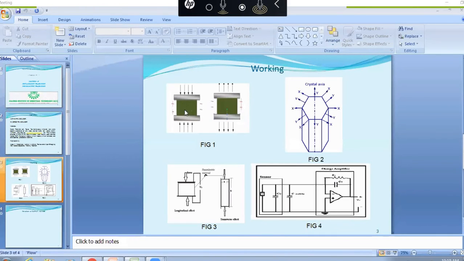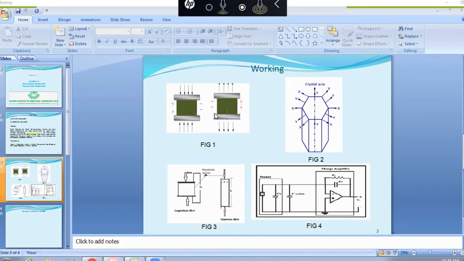So inside the crystal, this is the cut-away view. That's why I have included this diagram, the inside diagram of the crystal, with the x-axis and y-axis. The crystal is actually a combination of mechanical and electrical energy. It acts as a transducer as well as an inverse transducer: electrical to mechanical and mechanical to electrical. Actually, it is happening inside it like that. So this is the cut-away view with the crystal axis, x-axis and y-axis. It is not too important. This is the inside view.